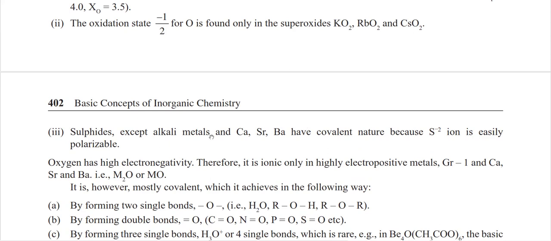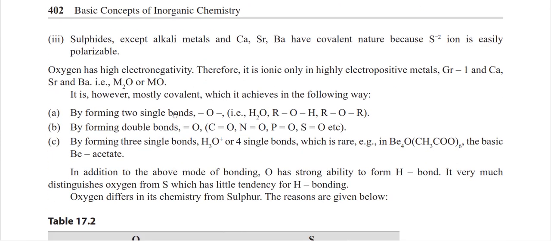Sulfides, except those of alkali metals and calcium, strontium and barium, have covalent nature because S2- is easily polarizable. You can also get an idea about the covalent character from the electronegativity difference: if it is not more than 1.9, you can say the bond is covalent, and if the electronegativity difference is more than 1.9, then you can say the bond is ionic. Similarly, oxygen can make both ionic and covalent bonds, depending upon the attachment of oxygen with a metal or non-metal.